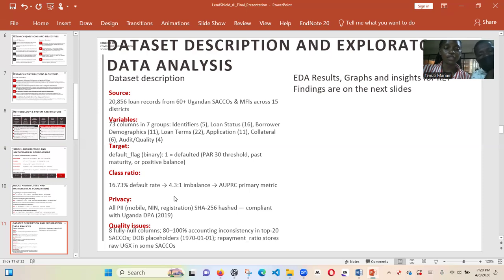The privacy shows that all the PII, the mobile numbers, the NIN numbers, those are of course the IDs, then the registration, these ones are all hashed to comply with the Uganda DPA, which was in 2019.